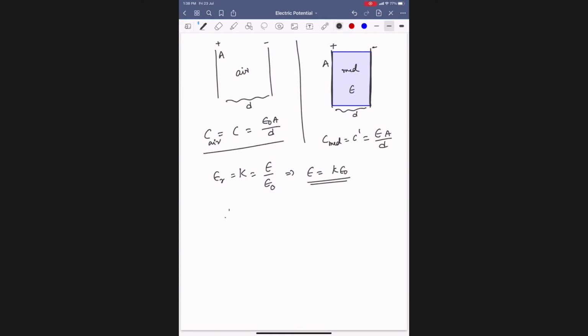Therefore, C in a medium, where we have to fill completely, not a small gap, instead of air, some oil or rubber, anything like that. Then epsilon A by D will become K epsilon naught A by D. If you observe carefully, epsilon naught A by D is C in air. Therefore, C when completely filled is C dash equals KC.